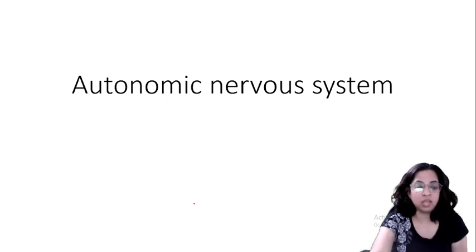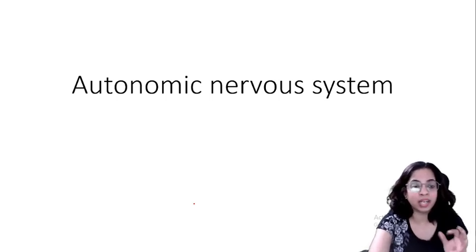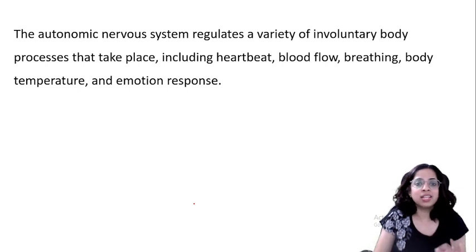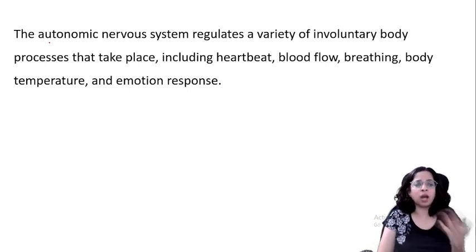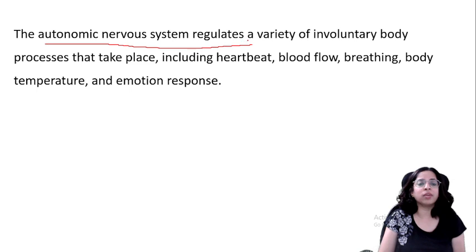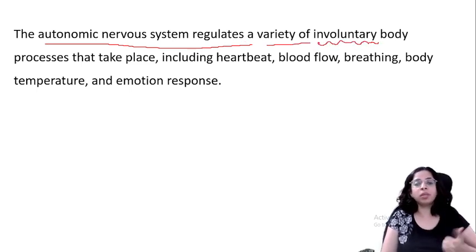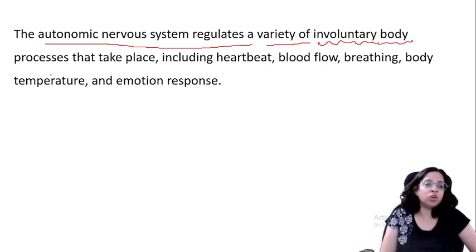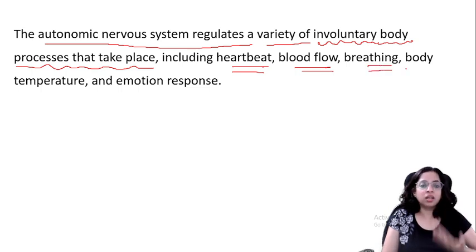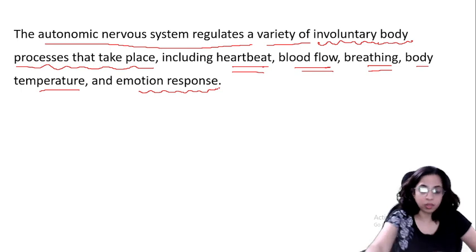Now let's talk about the autonomic nervous system. We have studied in detail about somatic, now autonomic. As the name suggests, autonomic, apne aap. The autonomic nervous system regulates a variety of involuntary body processes, I have already told you, autonomic means involuntary. These include heartbeat, blood flow, breathing, body temperature and even the emotion response.